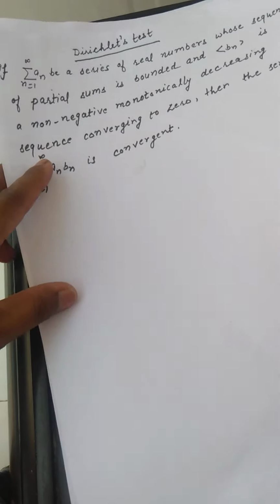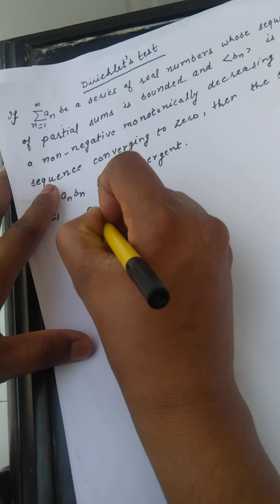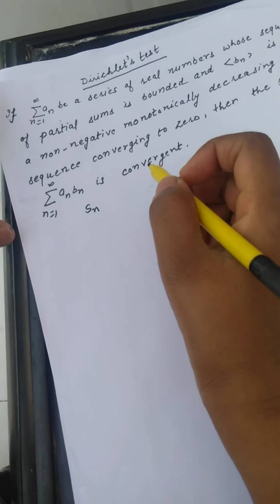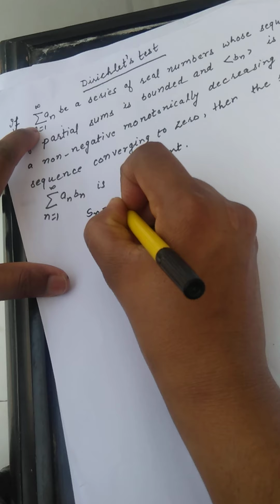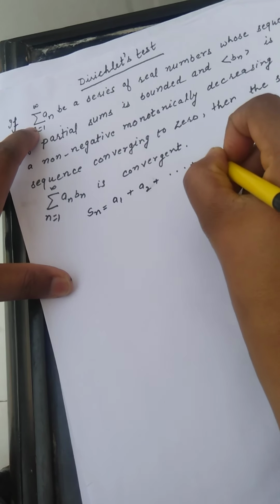Let us prove it. Here it is given that the sequence S_n, and what is S_n? The sum of the first n terms, a1 plus a2 and so on up to a_n.